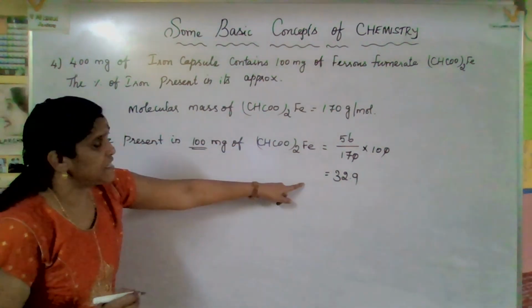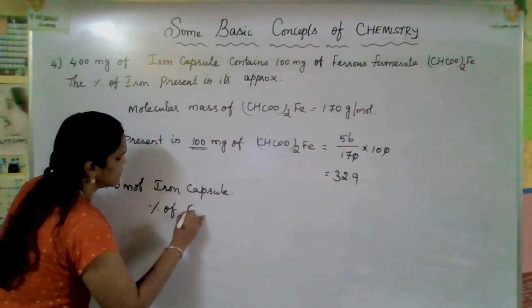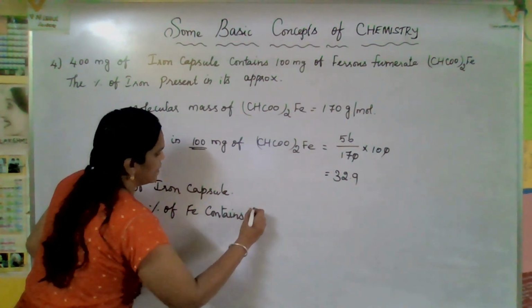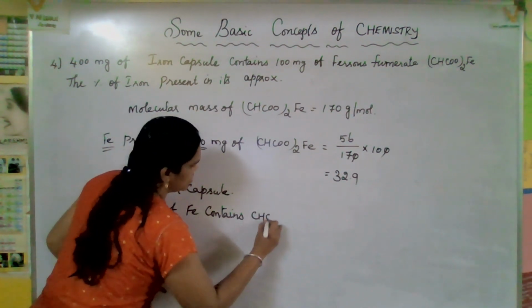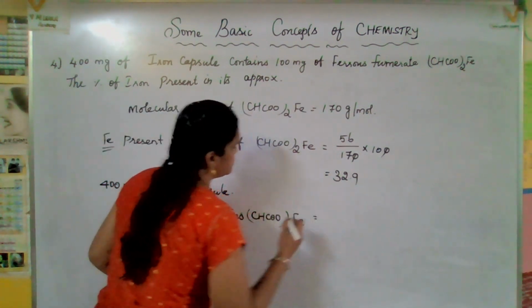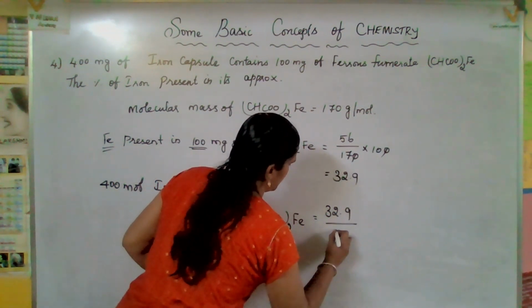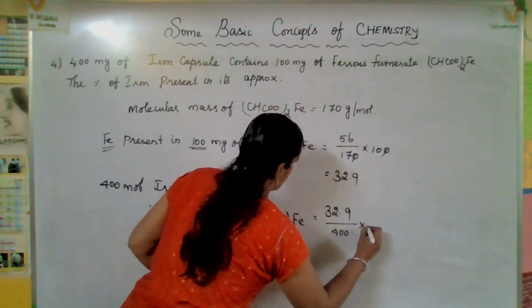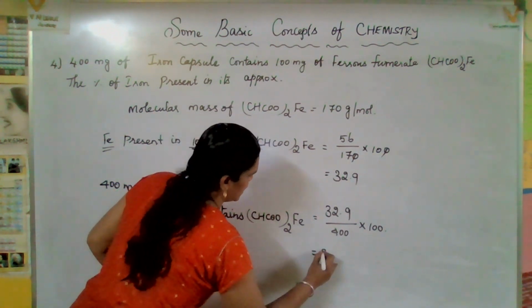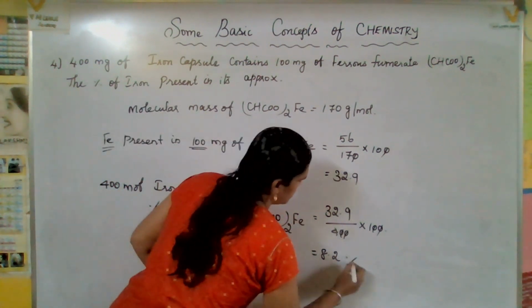Therefore, the percentage of iron contained in this compound, (CHCOO)2Fe, what is it? You will get 32.9 divided by 400 into 100, because they are asking the percentage, no? So you will get 8.2. You will get 8.2 percent.